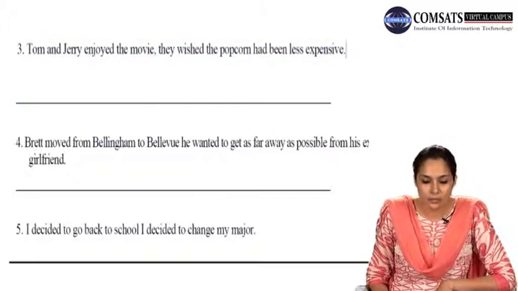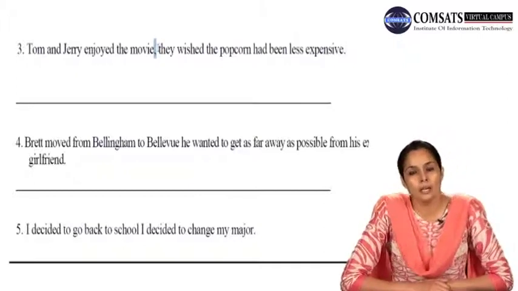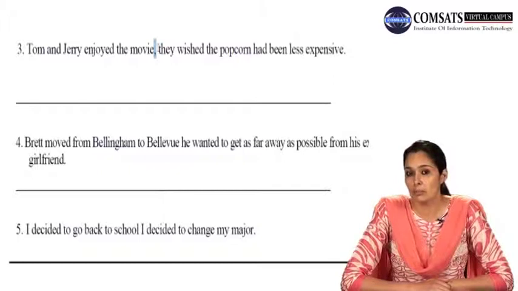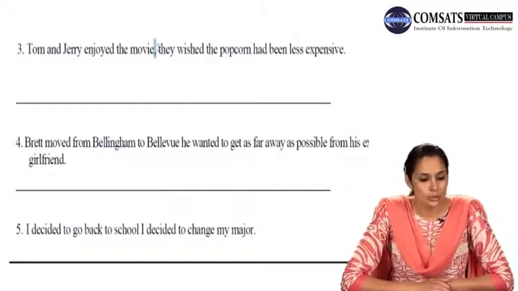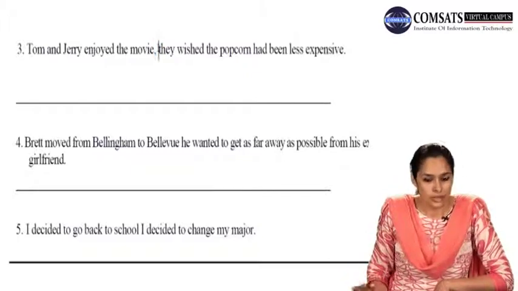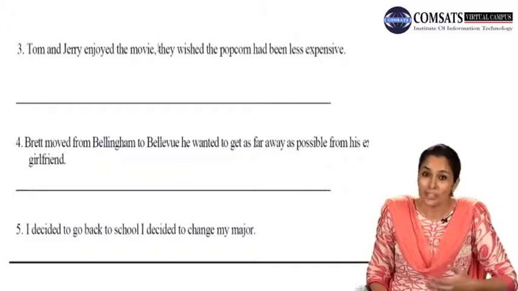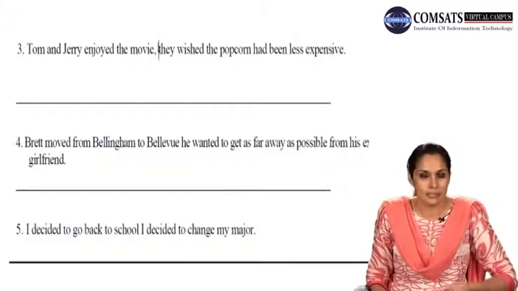It should not have just a comma; we need a stronger connection to help make the two sentences appear more connected and more logically related. So, Tom and Jerry enjoyed the movie. They wished the popcorn had been less expensive.